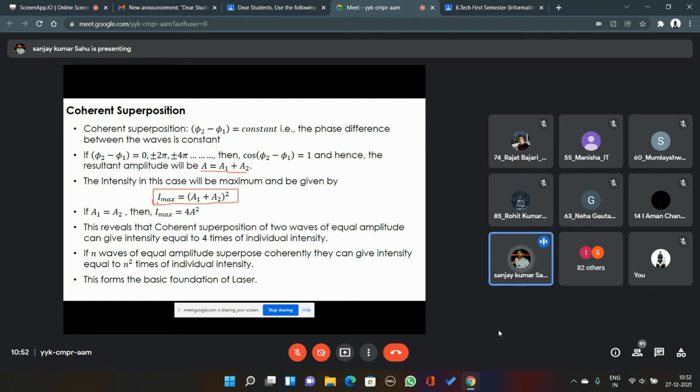But while writing, or while doing mathematics, we always do it with the amplitude because we have to look after the direction also. That is more important when you are doing the superposition. Because that is more fundamental than intensity. Intensity is not a fundamental quantity, that is measurable, but amplitude is more fundamental. Yes, I can write in that way.